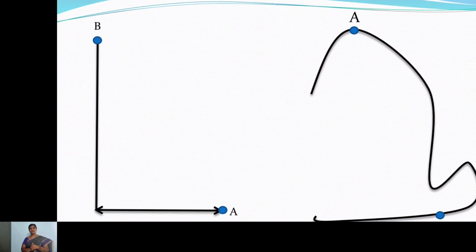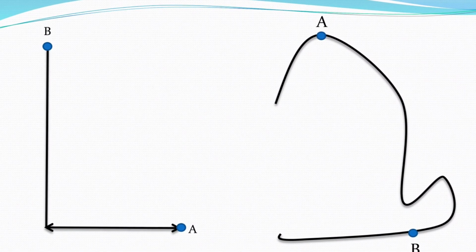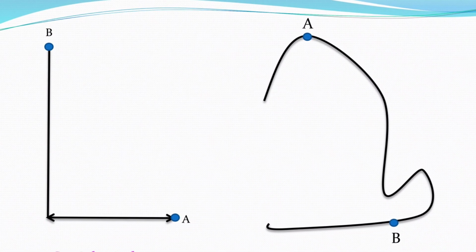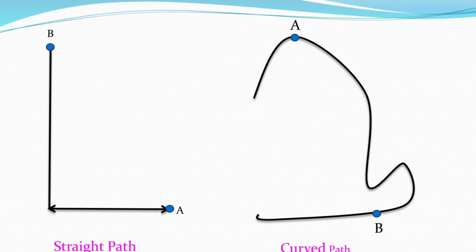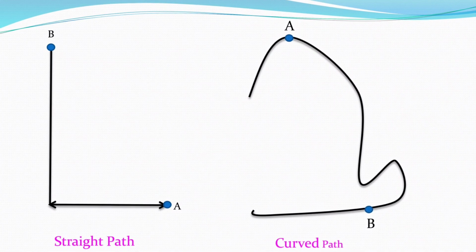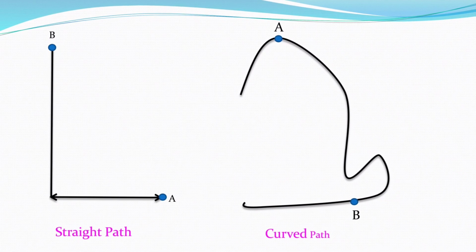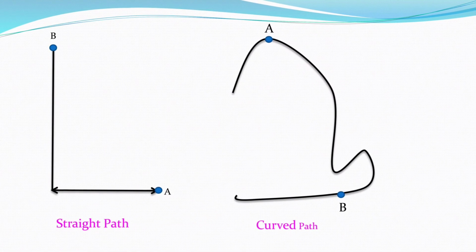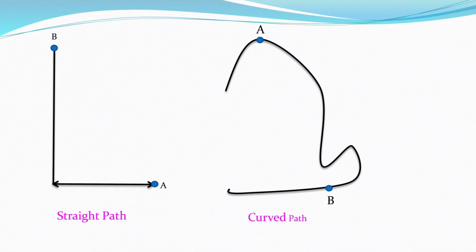See activity 2, drawing displacement vector. Observe this picture. A car moves along different paths as shown in the figure. The points A and B are the initial and final positions of the car. Displacement vectors of two situations. Generally, in the first one, the car travels in a straight path, and in the second figure, the car travels in a curved path. Generally, the distance covered and the displacement are time dependent quantities.